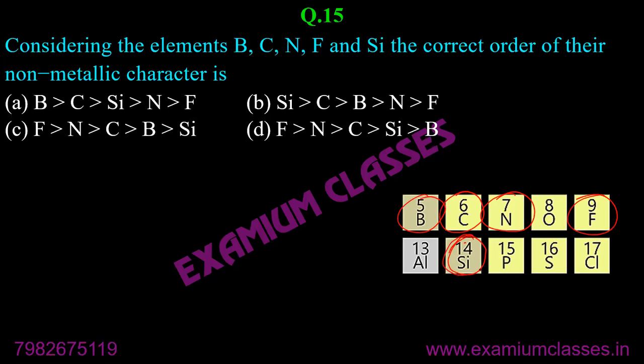Silicon, nitrogen, boron are very close to carbon, horizontally and vertically. So how do you decide between boron and silicon which one will come first, which will come later? Understand the question first. Non-metallic character increases.